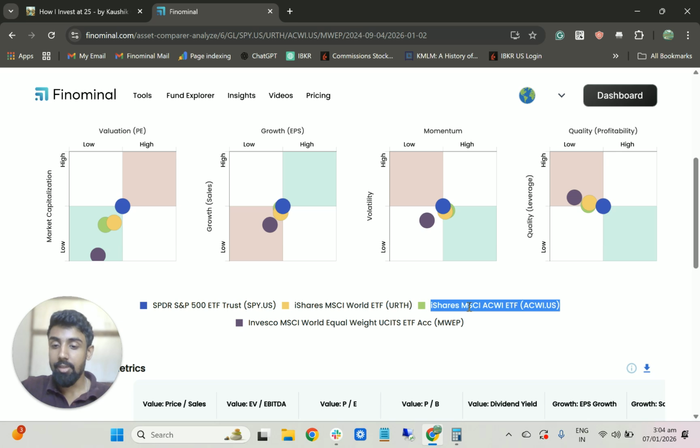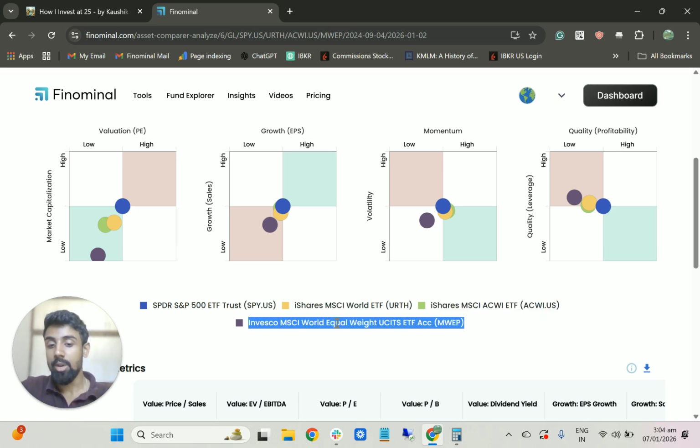Again, same problem as MSCI World, it has heavy exposure to the US market. To tackle the heavy exposure to the US market, you might come to MSCI World Equal Weighted, just changing the weightage. All these others are market cap weighted. This will reduce your exposure to the US market by 60%. So basically, the exposure to the US market in the MSCI World Equal Weighted Index is 40%. From the S&P 500, which is 100% exposure, you're reducing it by 60% to 40%.